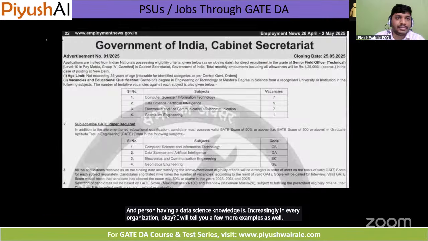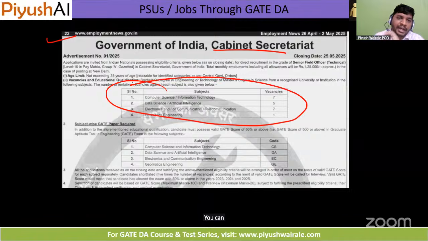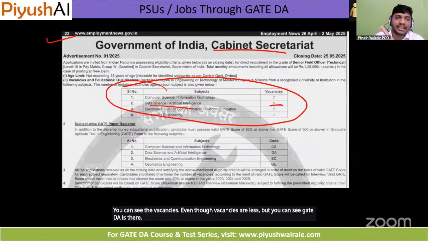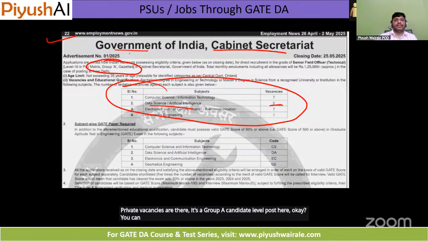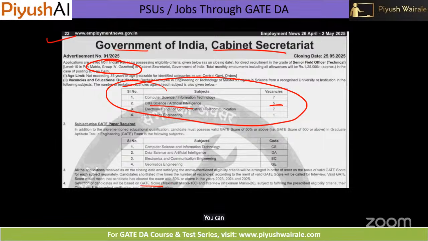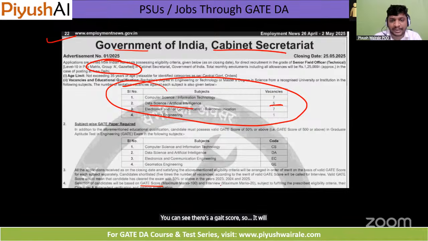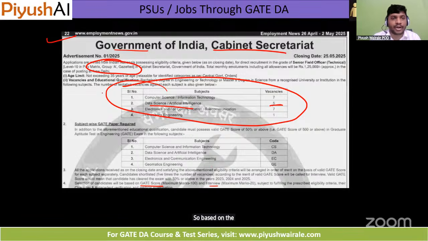You can see Government of India Cabinet Secretariat Group A post directly through the GATE exam. You can see the vacancies. Even though vacancies are less, GATE DA is there. 5 vacancies are there. It's a Group A level post. There is a GATE score, which will take some 80% weightage and 20% based on the interview. They have some formula, so based on that, you will get selected or called for the interview.